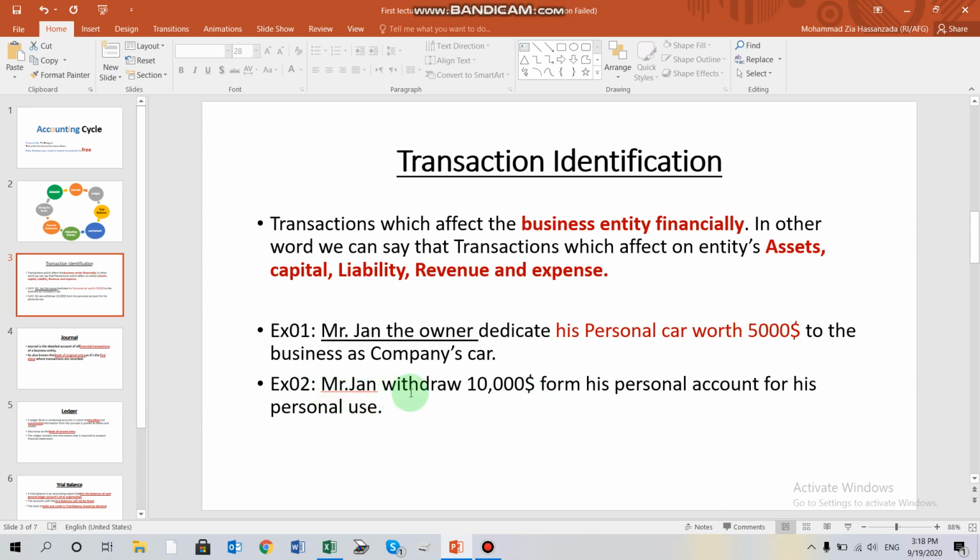In the second example, Mr. John withdrew $10,000 from his personal account for his personal use. Since this transaction does not affect the business entity financially, there is no need to record this transaction into our books of account.